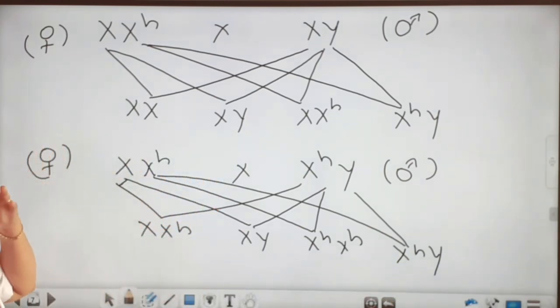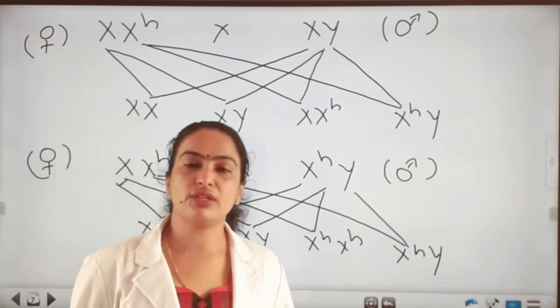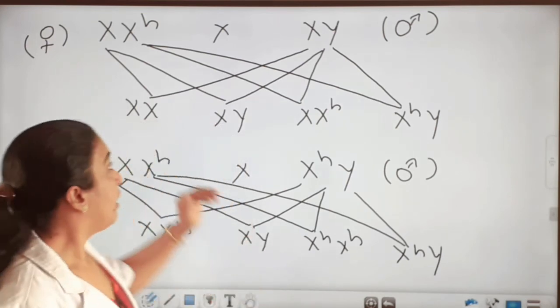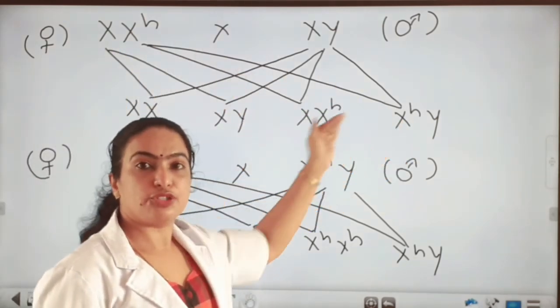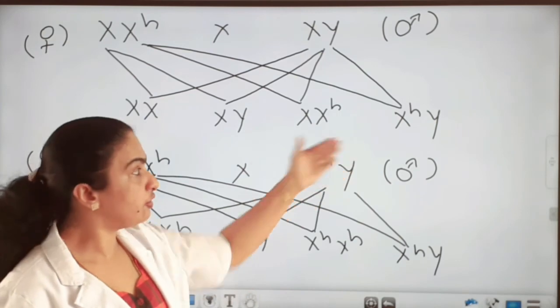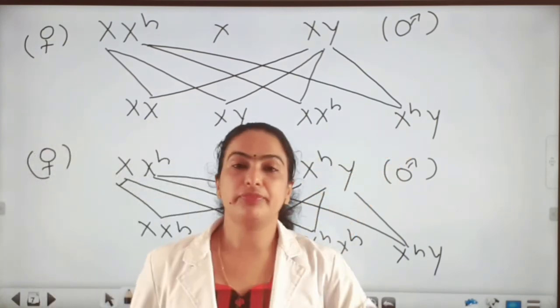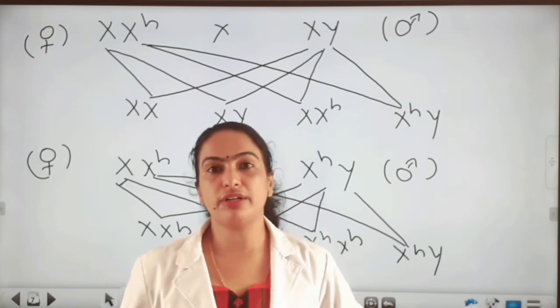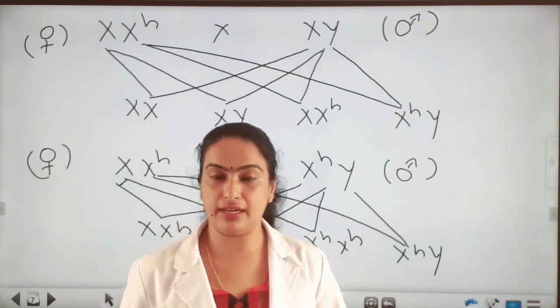Here we can see there is a crisscross inheritance. Crisscross inheritance means from mother to son, then to granddaughter, or to daughter. And we can see from father to daughter, then to grandson. Like that, there is a crisscross inheritance.